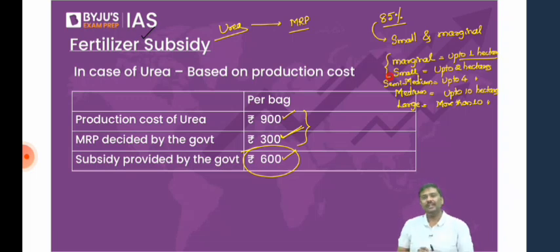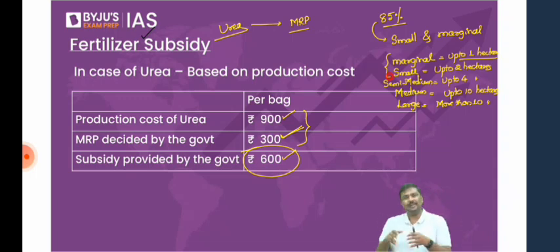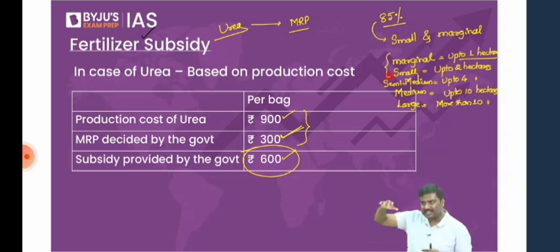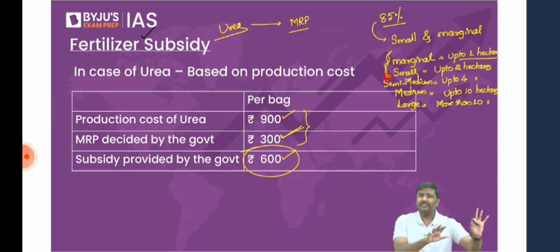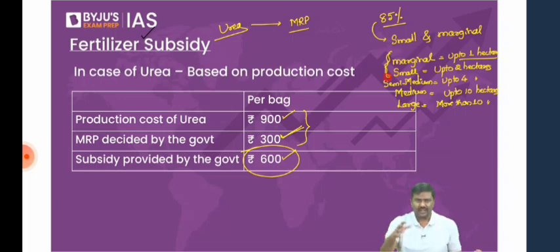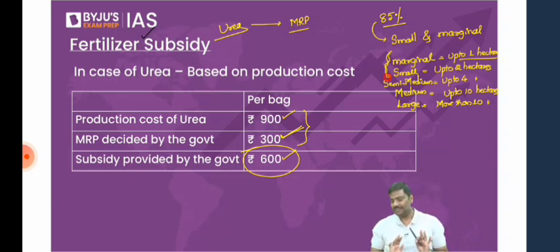Right? So come back to the argument here. Many will simply say, yes, economic sense is, sir, we should shift the urea into the nutrient-based subsidy. But the problem is, if you shift it to nutrient-based subsidy, the market prices will go up. The prices of these fertilizers will start going up. It will have an impact on small and marginal farmers, because the smuggling can increase, the black marketing of the fertilizer can increase. Right? That is the reason even today we know this methodology of deciding urea subsidy is not efficient, we know that. But even today we are following the same system.